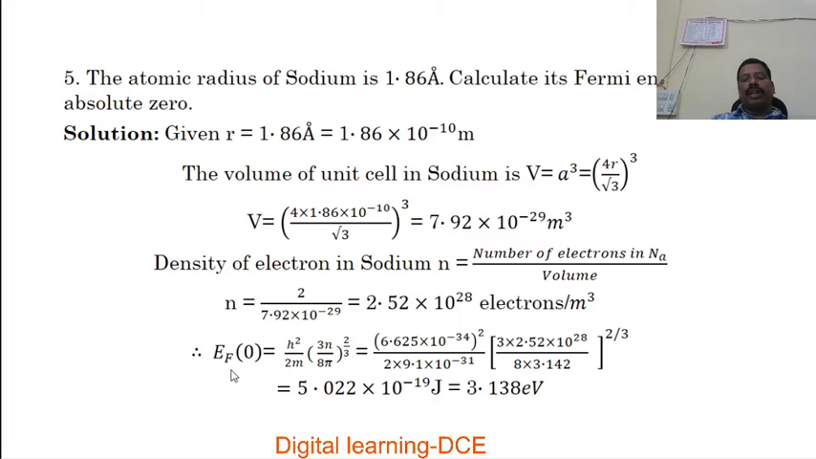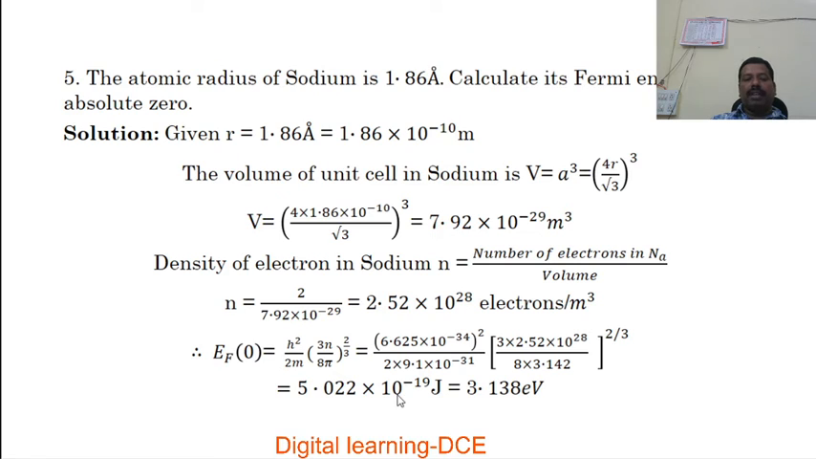Again, we know the expression for Fermi energy as h squared by 2m, (3n divided by 8 pi) whole to the power of 2 by 3. Here h is the Planck's constant, m is the mass of the electron, and we know the value of the constant pi. Having calculated the free electron density of sodium, we substitute in this expression all these constants and the value of the free electron density, and simplifying for Fermi energy, we get the value 5.022 × 10^-19 joules.